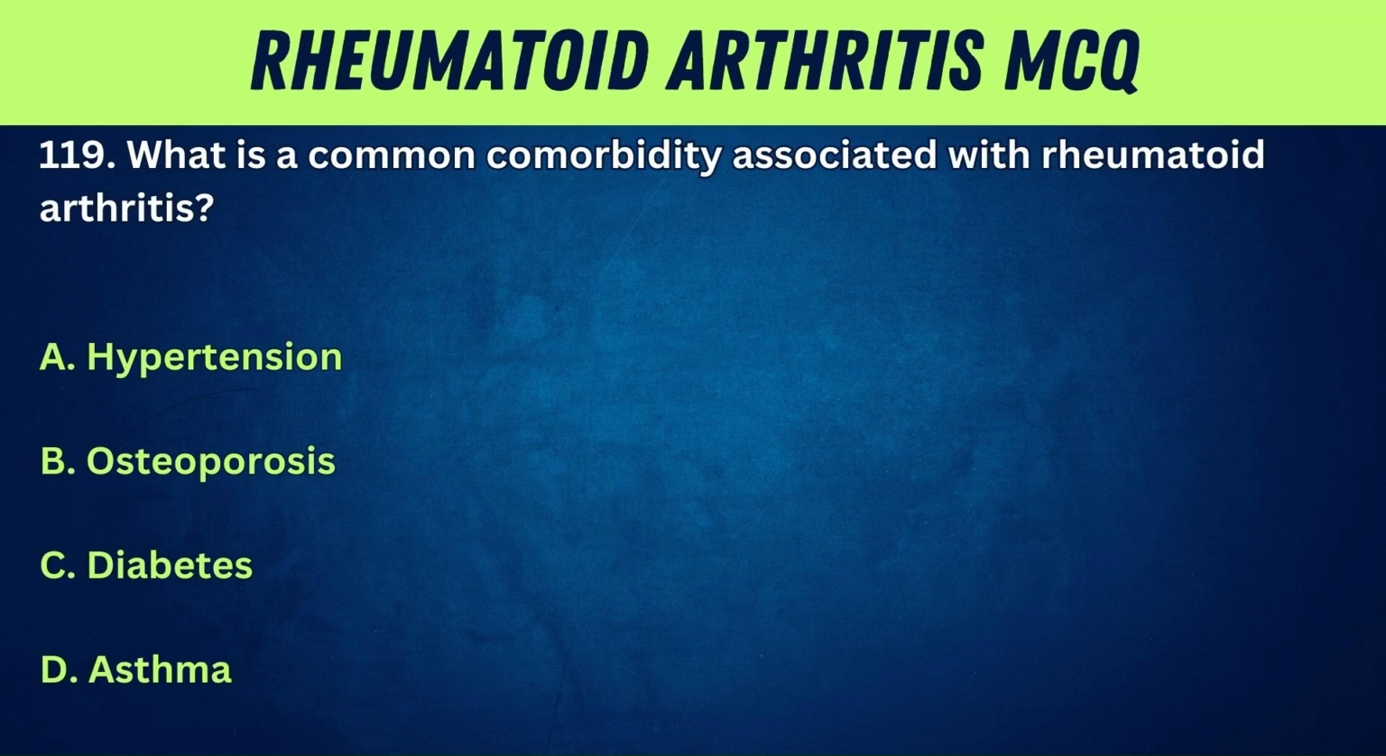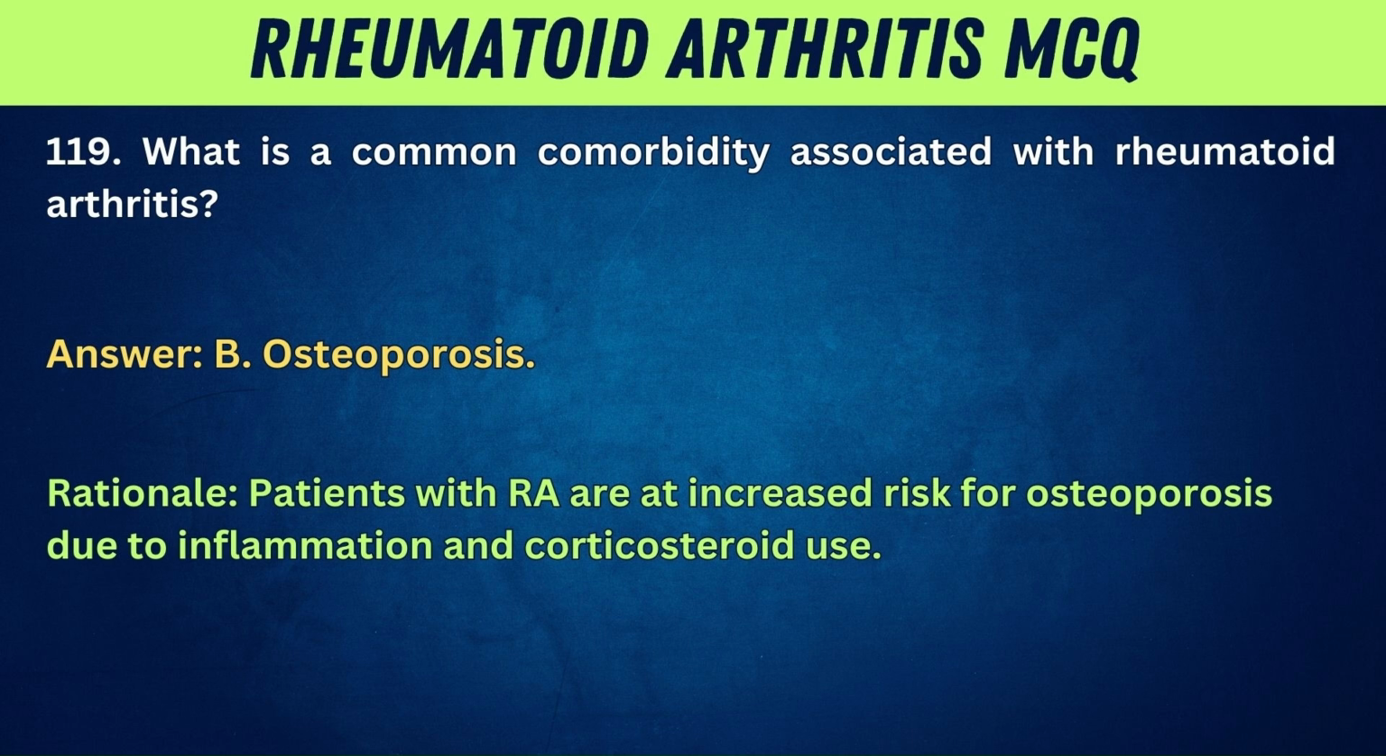119. What is a common comorbidity associated with rheumatoid arthritis? A. Hypertension. B. Osteoporosis. C. Diabetes. D. To stop medication usage. Answer: B. Osteoporosis. Rationale: Patients with RA are at increased risk for osteoporosis due to inflammation and corticosteroid use.